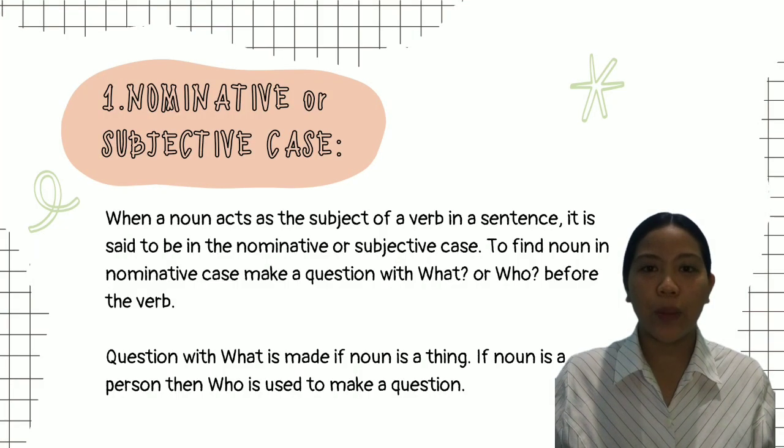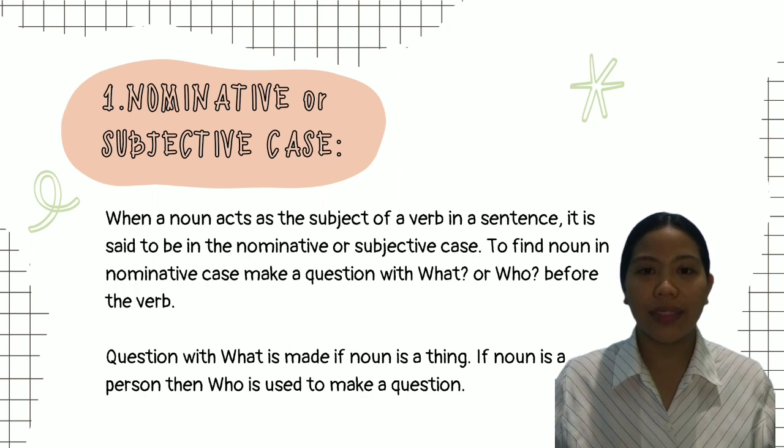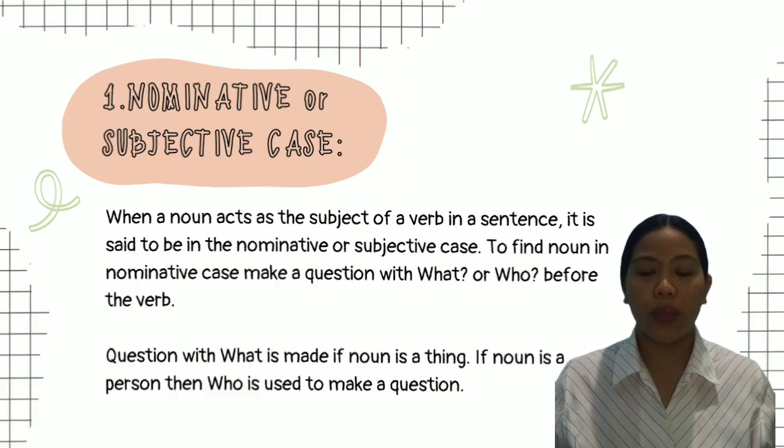First, we have the nominative or subjective case. When a noun acts as the subject of a verb in a sentence, it is said to be in the nominative or subjective case. To find a noun in the nominative case, make a question with what or who before the verb. A question with what is made if the noun is a thing. If the noun is a person, then who is used to make the question.